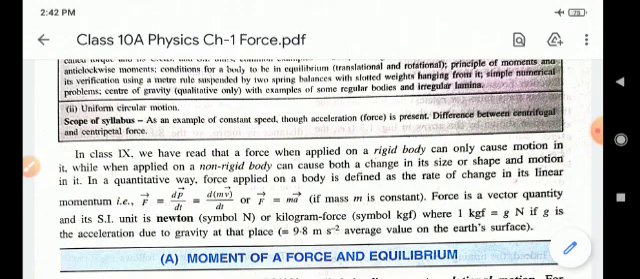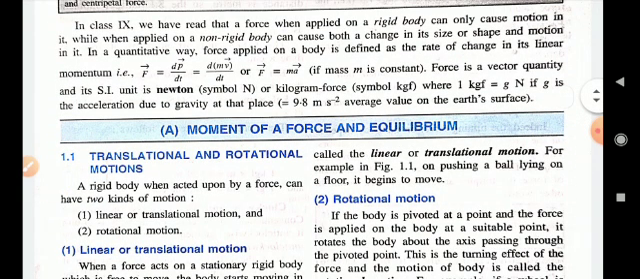force is Newton. Another meaning of force is the rate of change of momentum. It is Newton's second law. Children, the unit of force is Newton or kilogram force, symbol kgf. 1 kgf equals g Newton, where g is the acceleration due to gravity at that place, 9.8 meter per second square, the average value on the earth's surface. Children, now we will discuss section A, that is moment of force and equilibrium.